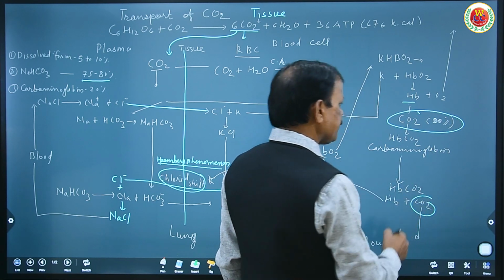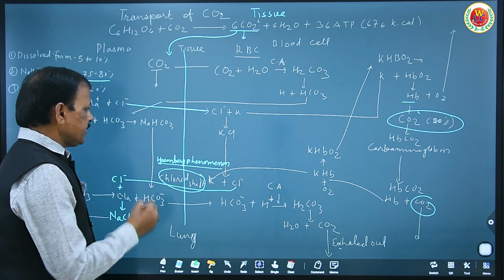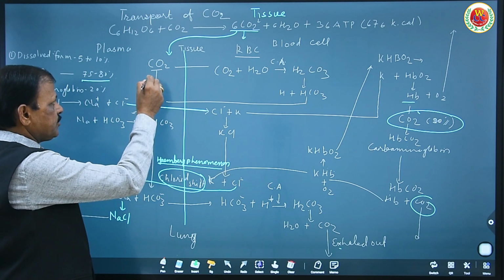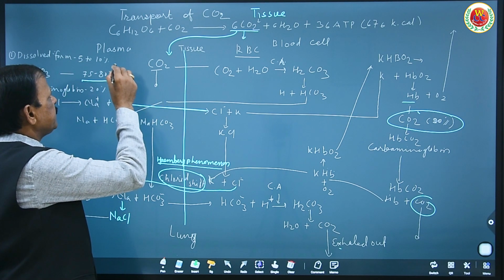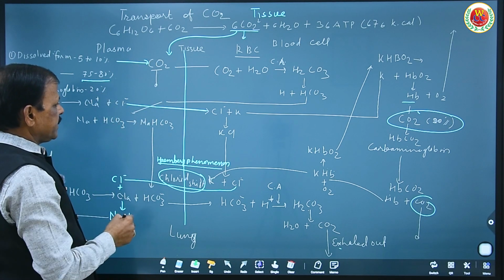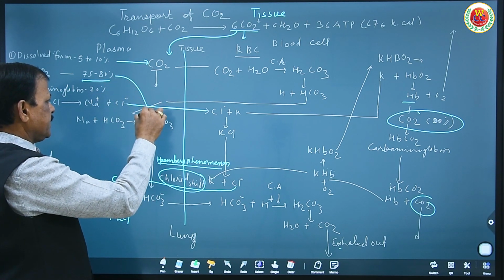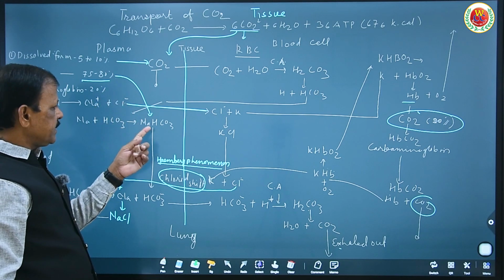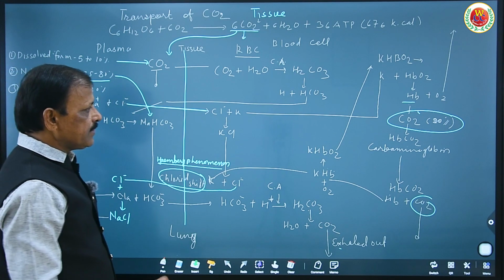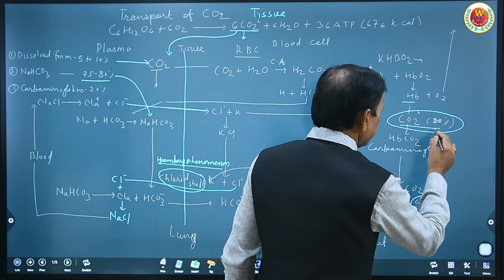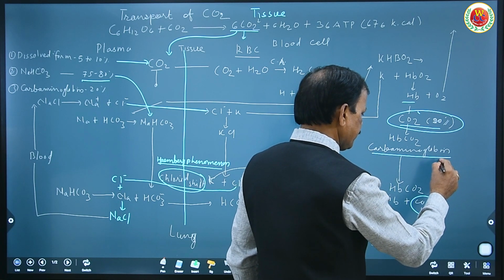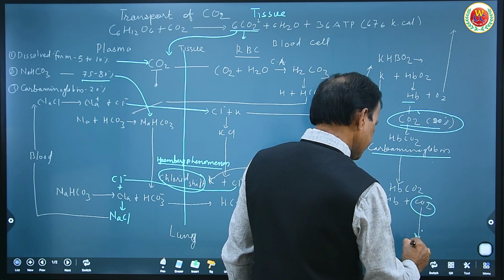Carbon dioxide is transported in three different forms. The first is in dissolved form, that is 5 to 10%. Second is 75 to 80% in the bicarbonate form, and 20% in the form of carbaminohemoglobin to be exhaled out.